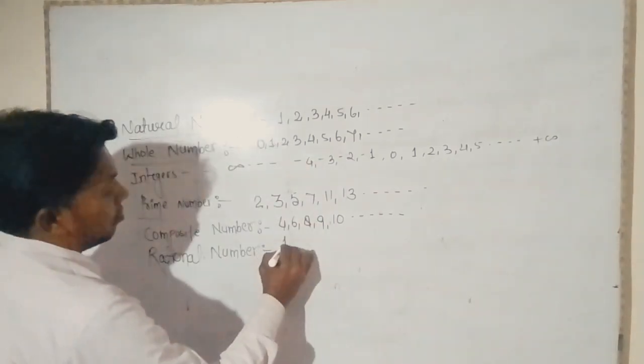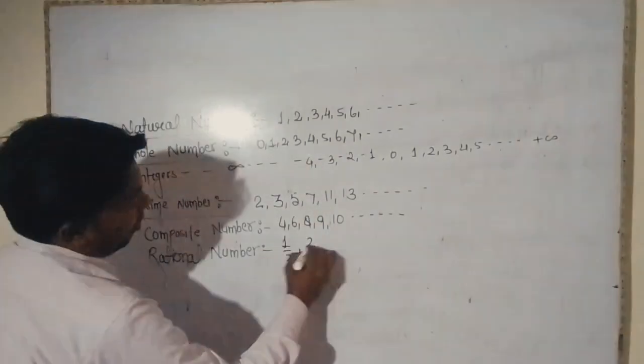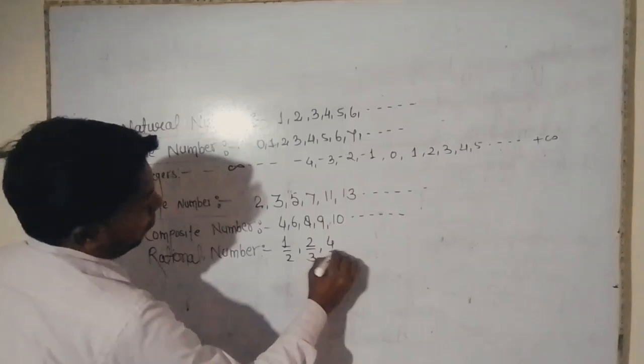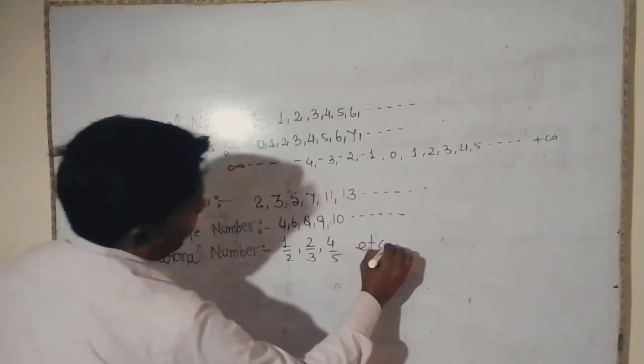For examples, 1 by 2, 2 by 3, 4 by 5 and so on.